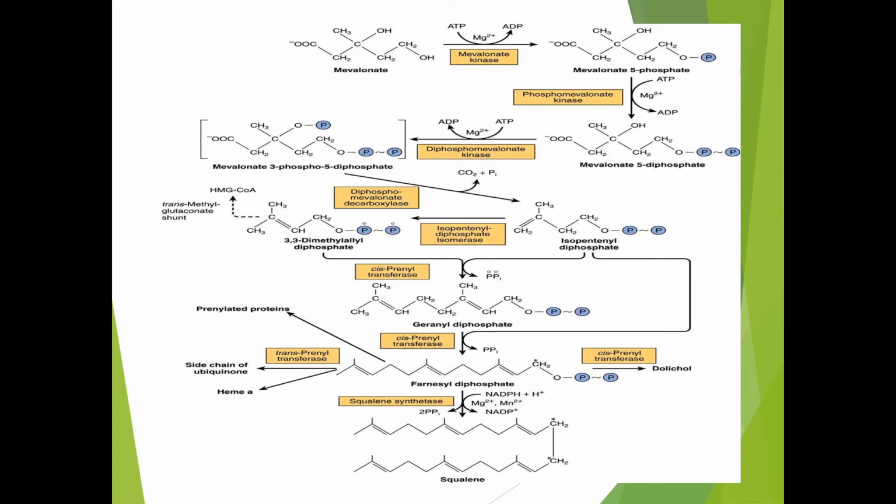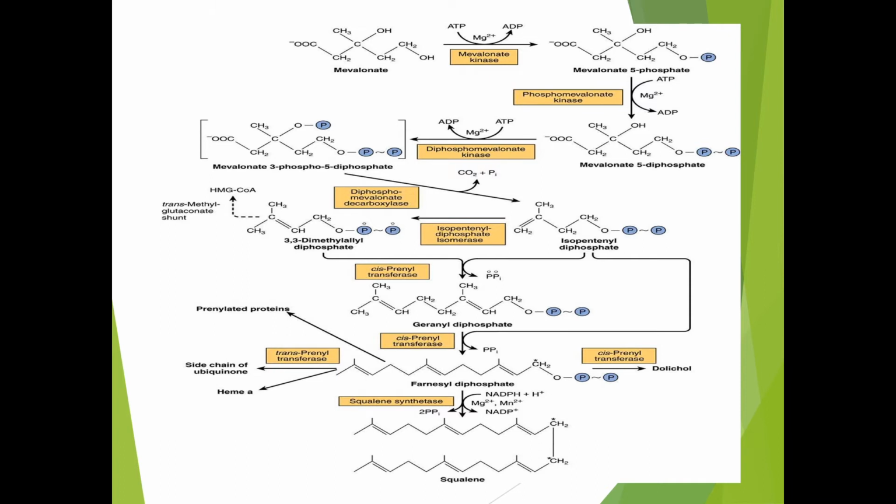This is the product we get from the phosphorylation steps of mevalonate. You can call it 3-phospho 5-pyrophospho mevalonate or mevalonate 3-phosphodiphosphate.